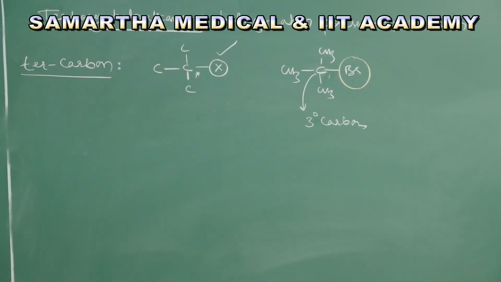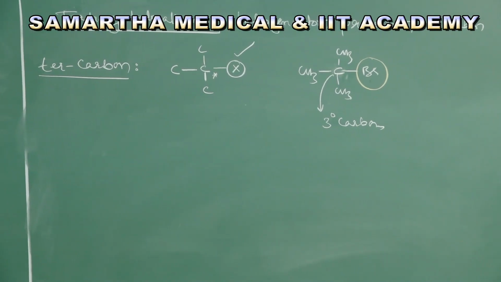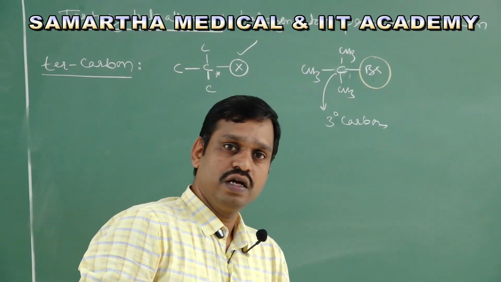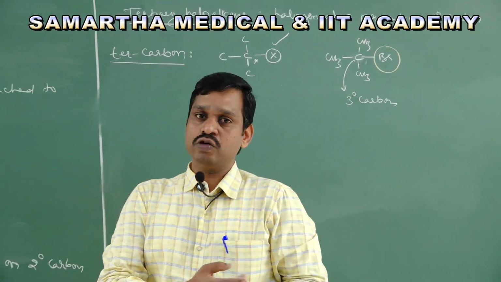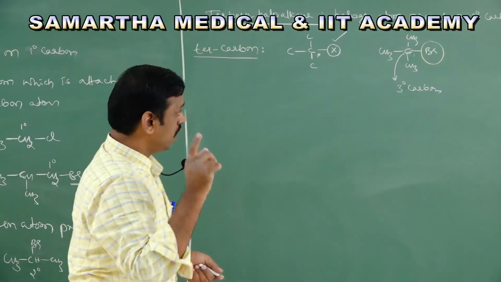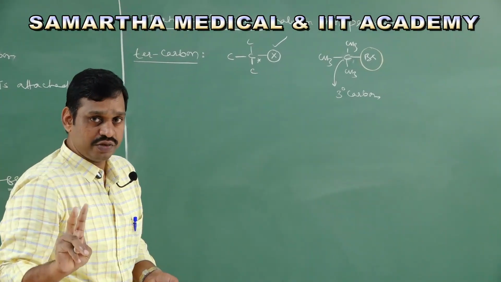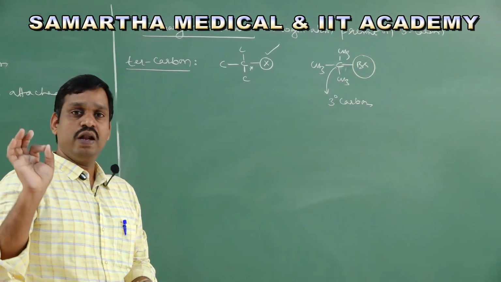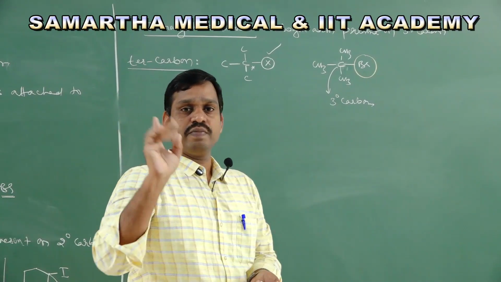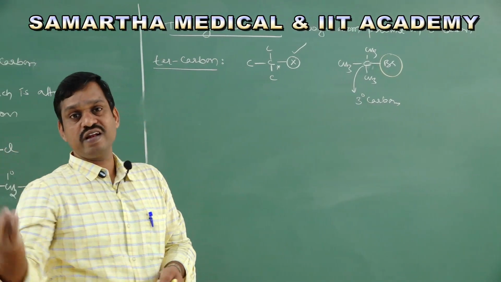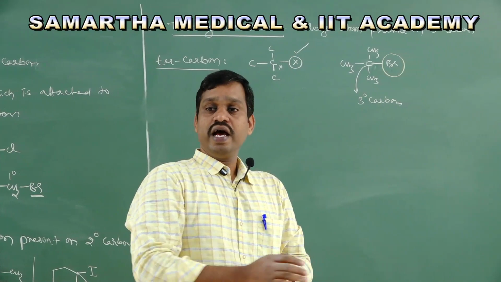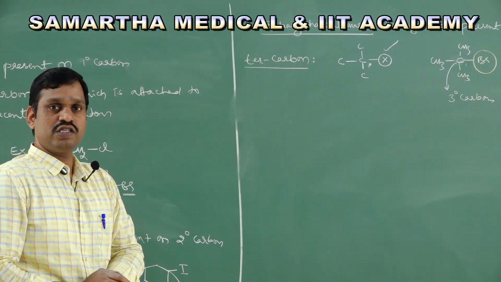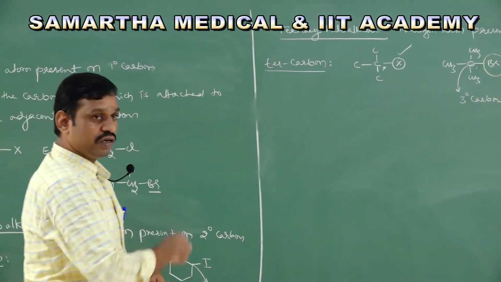So now this is the classification of what? Monohaloalkane. So I repeat once again, listen carefully. Students, monohaloalkanes are haloalkanes that contain only one halogen atom. They are further classified into three types: primary, secondary, tertiary haloalkane. If the halogen is present on a primary carbon, it is a primary haloalkane. If the halogen is present on a secondary carbon, it is called a secondary haloalkane. And similarly, if the halogen is present on a tertiary carbon, it is called a tertiary haloalkane. This is about monohaloalkanes.